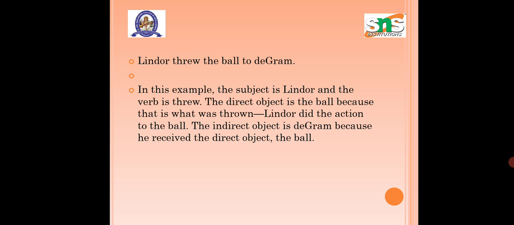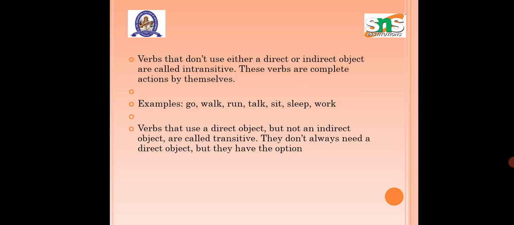Linda threw the ball to Degram. The subject is Linda and the verb is threw. The direct object is the ball, because it is what was thrown. Linda did the action to the ball. The indirect object is Degram, because he received the direct object, the ball.